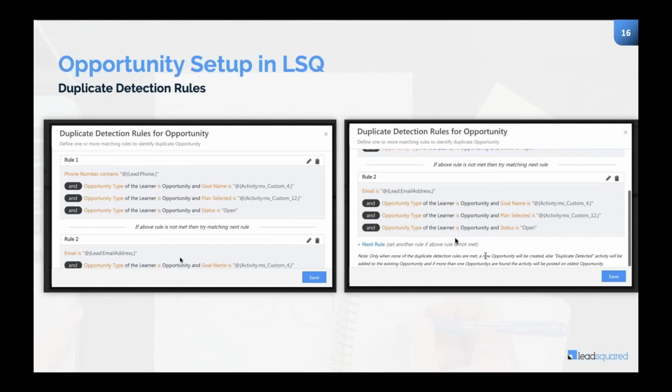Once we add that activity, we can trigger automation. In automation, we can define that whenever this activity happens, that is, a duplicate is detected, go and update the counter to plus one. Further, you would like to add some kind of activity. You would like to notify the opportunity owner that this person has again inquired. You might even want to update the stage. All of that can be done with the duplicate detection engine of LeadSquared.